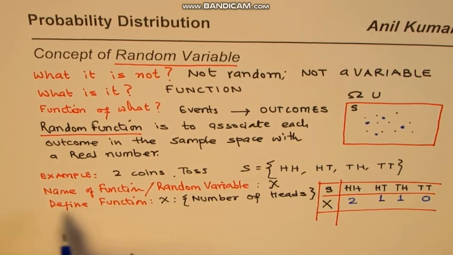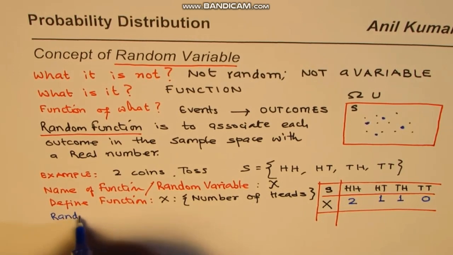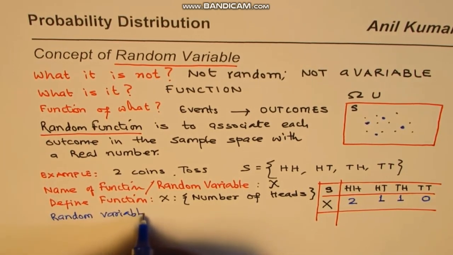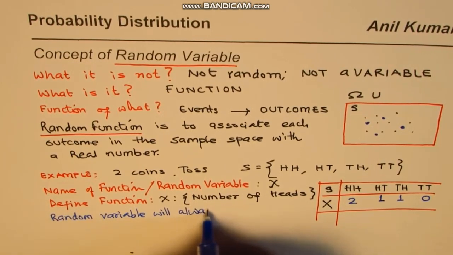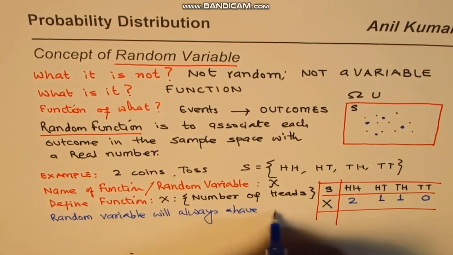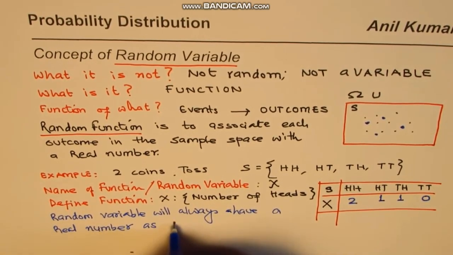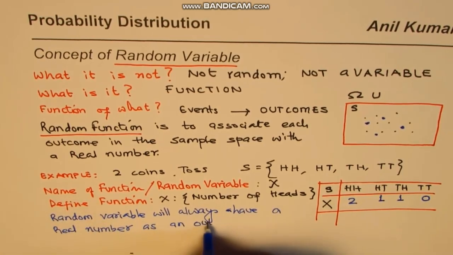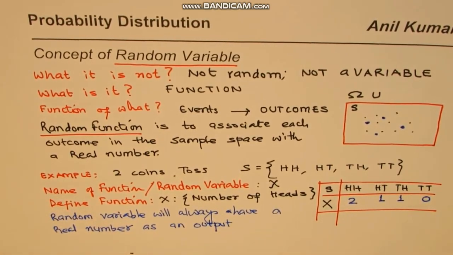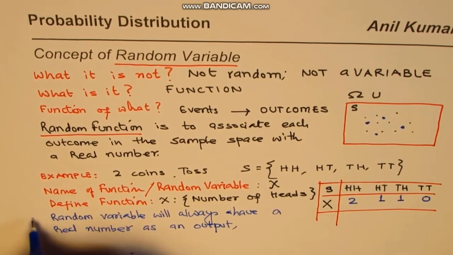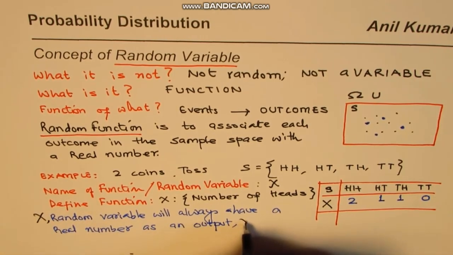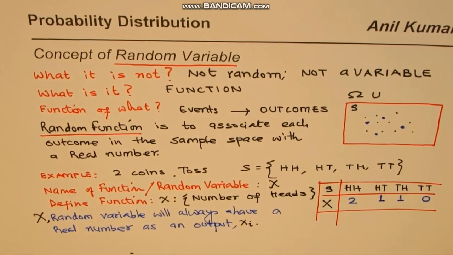And we say that this random variable will always have a number associated with it. You see, so we say random variable will always have a real number as an output, since we are calling it a function. Does it make sense to you, right? So in this case, what are those real numbers? Well, generally if I say capital X is my random variable, right? Then we write the outputs as x_i, right? We designate by a lowercase x and subscript.